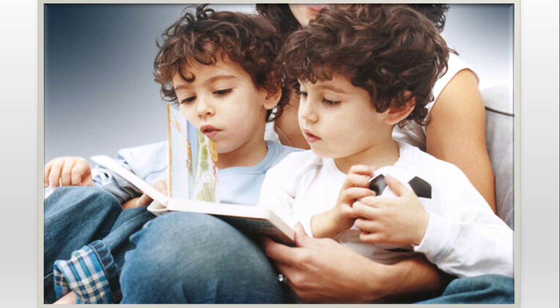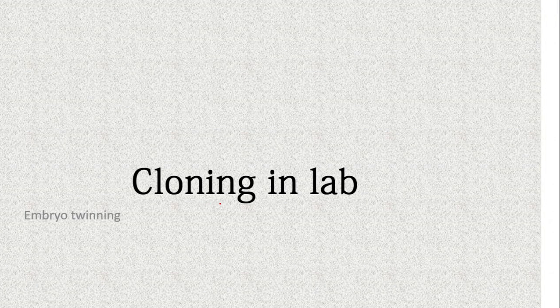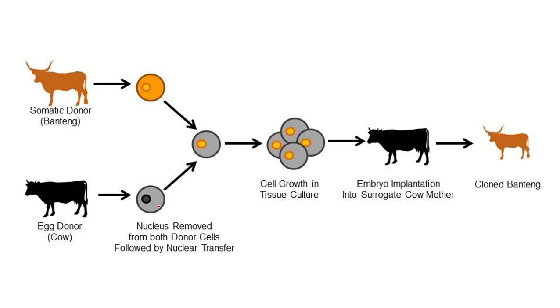So when the scientist carries out cloning in the lab, the individuals produced will be exactly identical to their parents. So guys, when cloning is carried out in the lab, there are two processes through which it can be carried out. Here is the first process through which an exactly identical descendant can be produced.